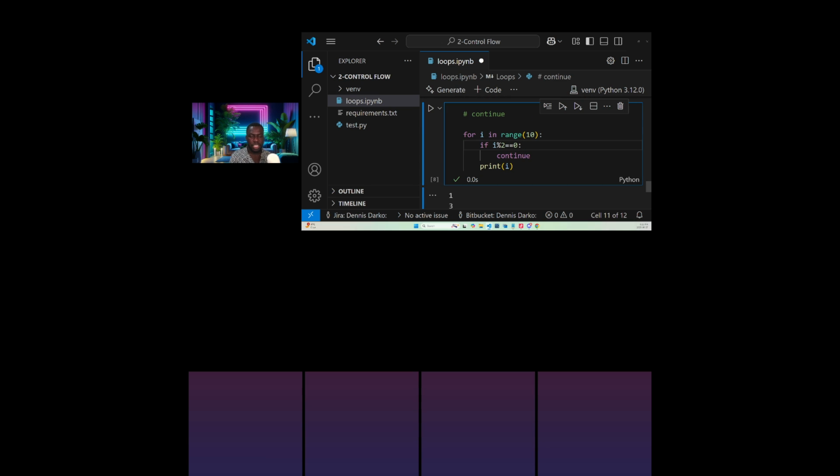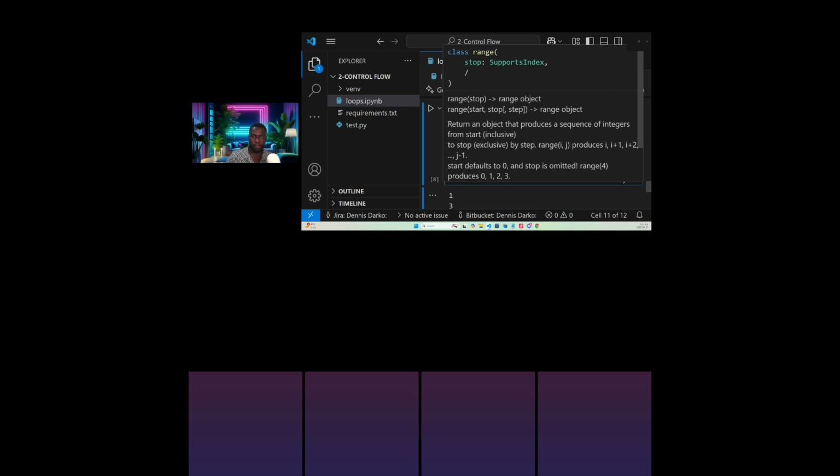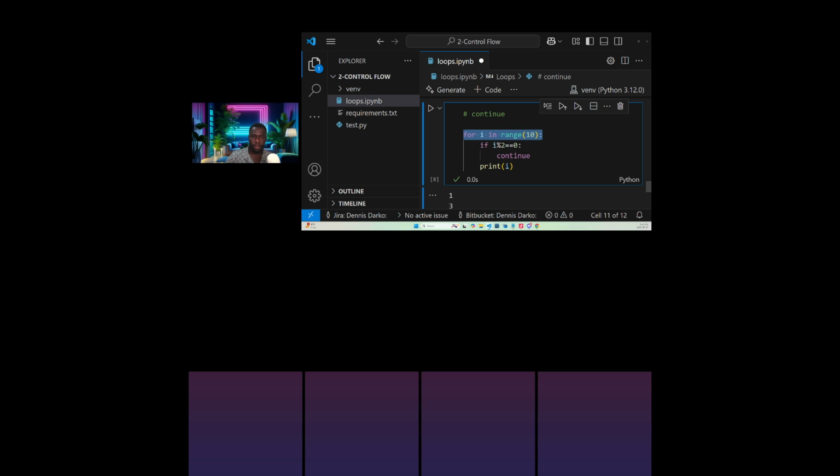The continue is just, how do I put it? It skips the current iteration. So when we run this for loop, we know we are going to start from zero, isn't it? Are you with me? Yes, sir. Good. So if we are going to start from zero, what will be our current iteration? Mute yourself, you are giving us feedback.